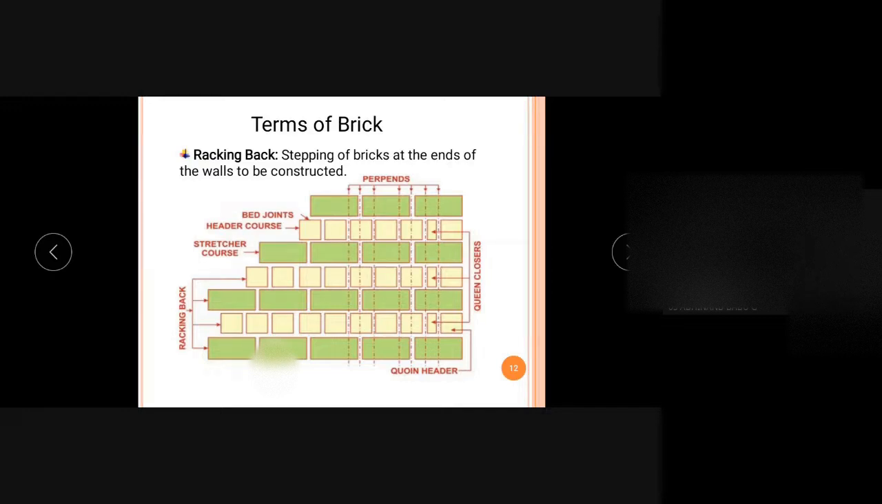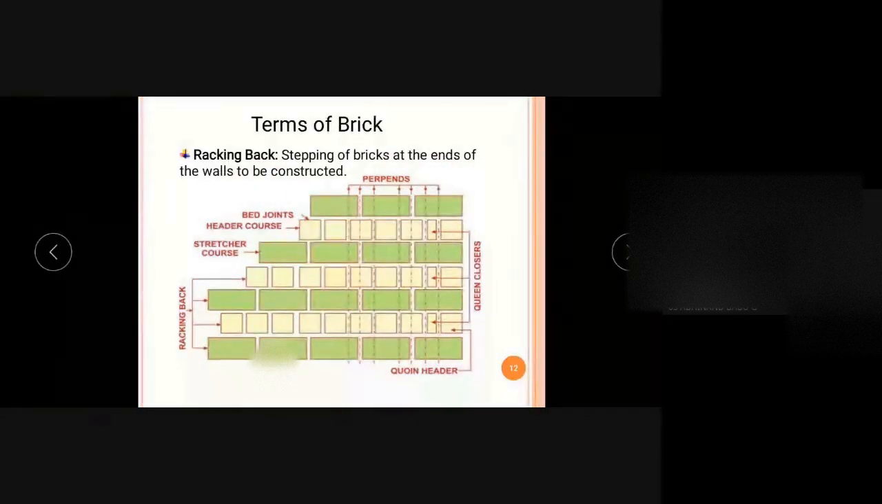So in order to have that bonding, we may end the wall in this fashion as a stepped form. If we are ending the wall construction in a stepped form, then it is known as a raking back. So here, this is the stepping of the bricks at the end of the wall to be constructed.